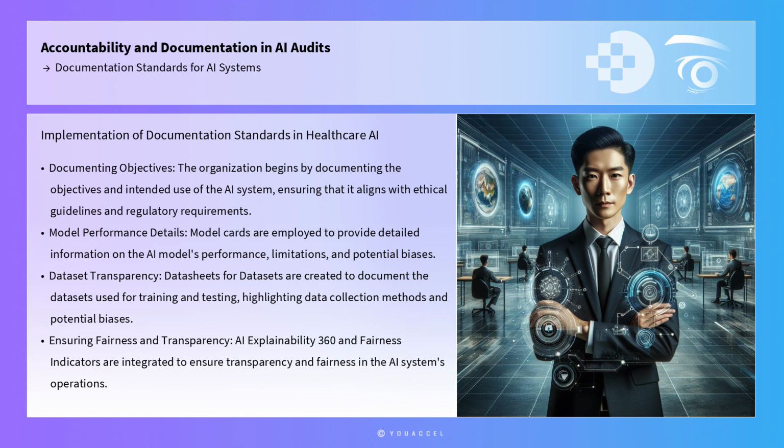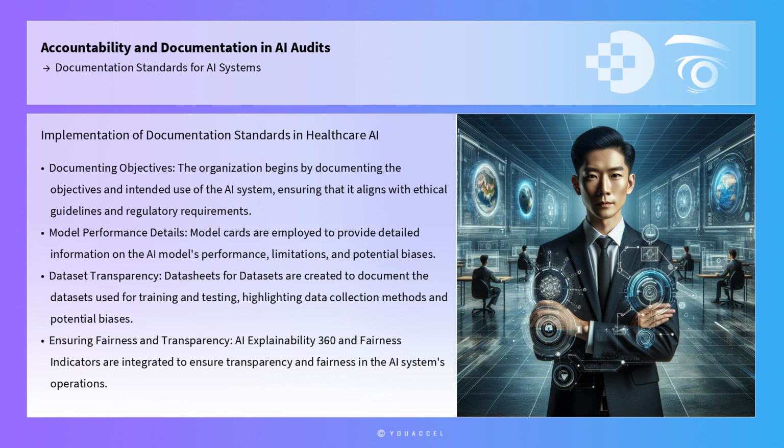The organization begins by documenting the objectives and intended use of the AI system, ensuring that it aligns with ethical guidelines and regulatory requirements. Model cards are employed to provide detailed information on the AI model's performance, limitations, and potential biases. Datasheets for datasets are created to document the datasets used for training and testing, highlighting data collection methods and potential biases.